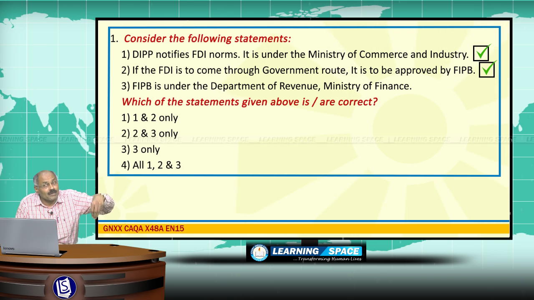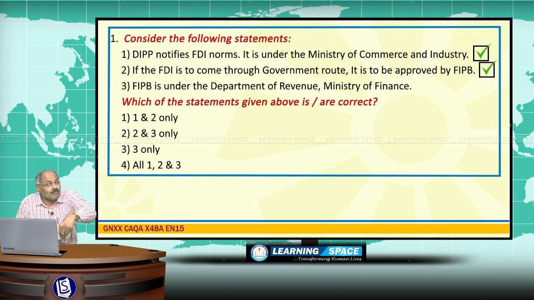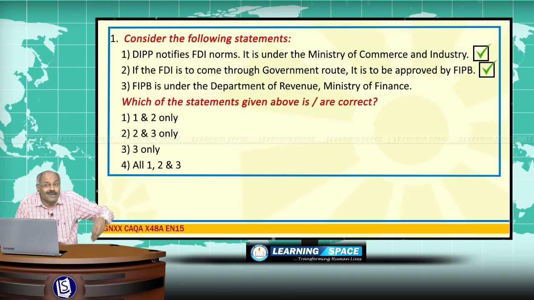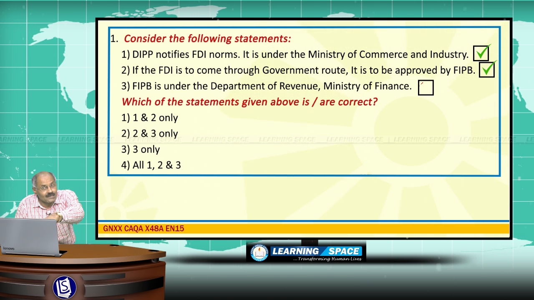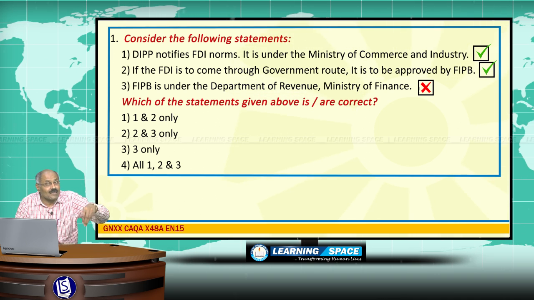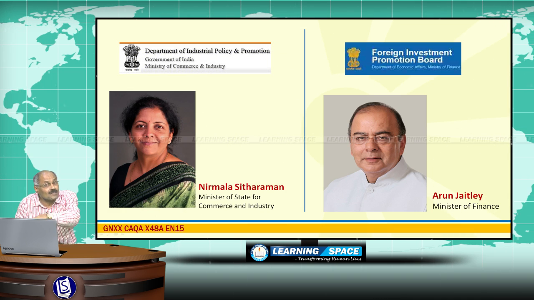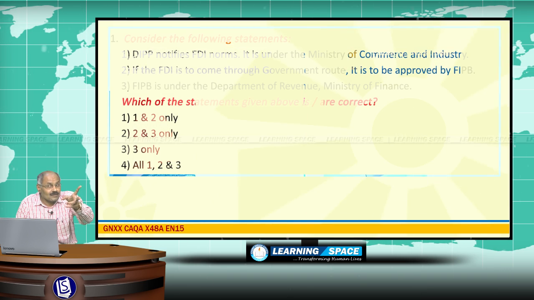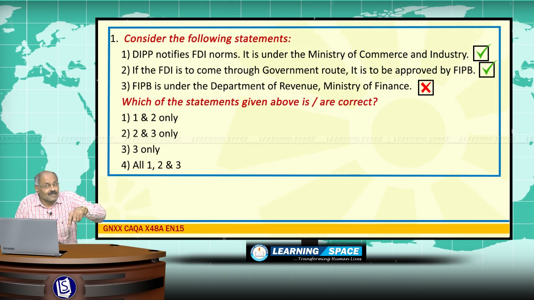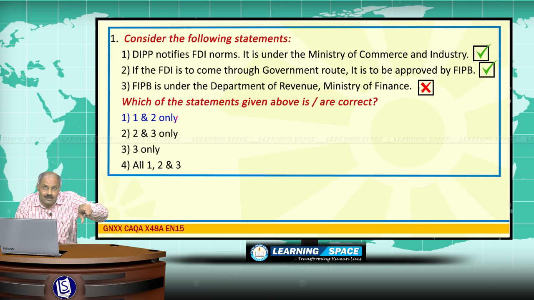FIPB is under the Ministry of Finance is correct, but specifically the Department of Economic Affairs. So, please correct the third sentence. FIPB is under the Department of Economic Affairs, Ministry of Finance, and 1 and 2 are correct. 3 is wrong, please correct it, and the right option is 1 here.